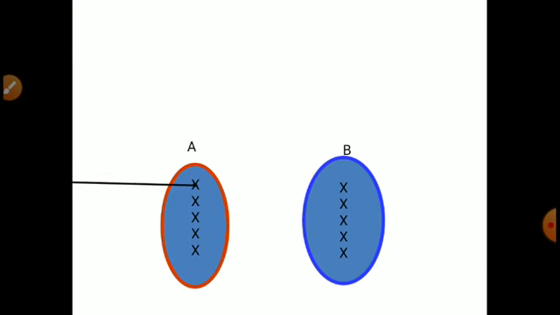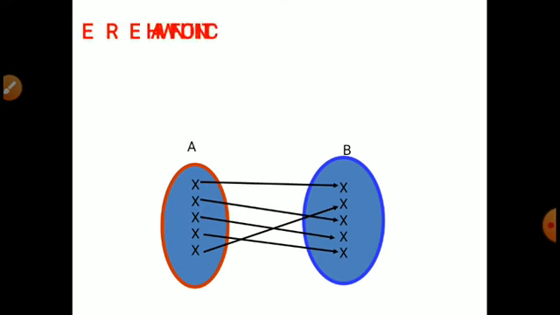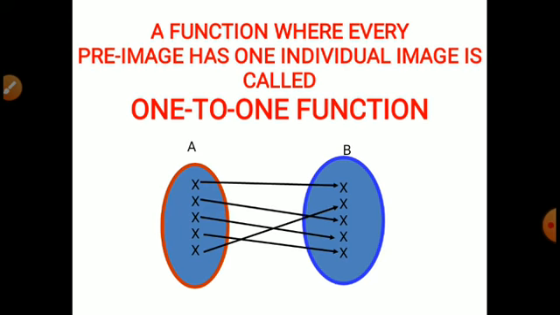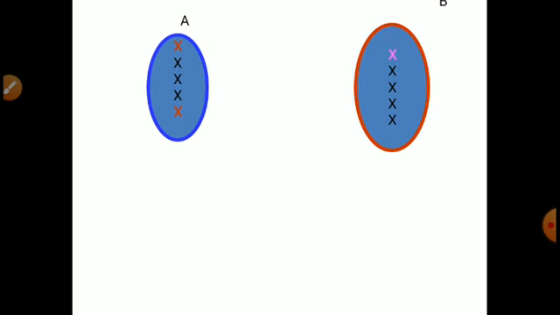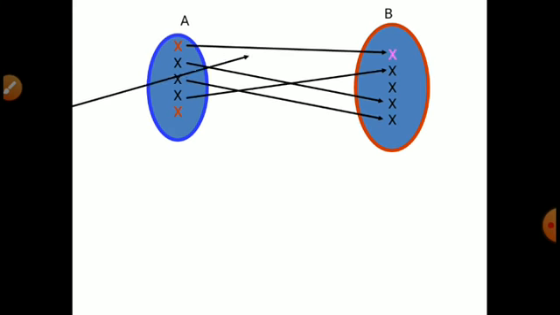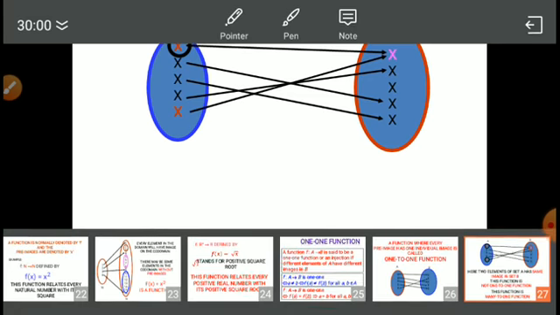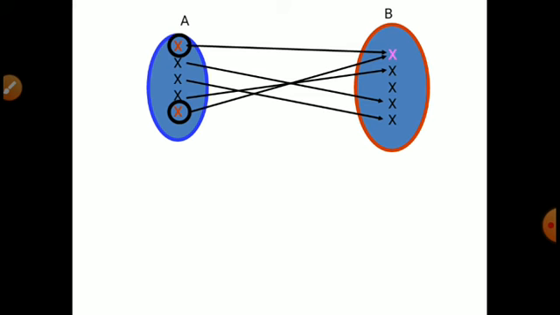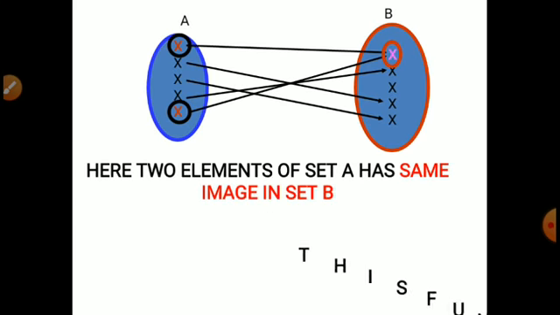So next, a function where every pre-image has an individual image is called a 1-1 function. Means if you have individual images for pre-images, that is called a 1-1 function. And let us see some examples of 1-1 functions here. Here you can see that in red, these two elements have the same image, so it is not a 1-1 function.